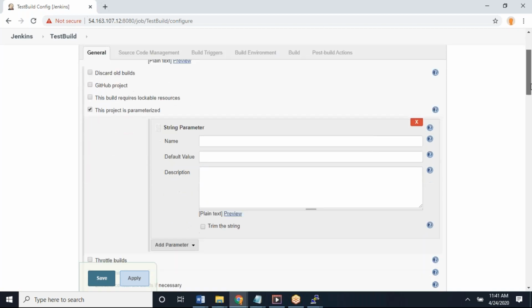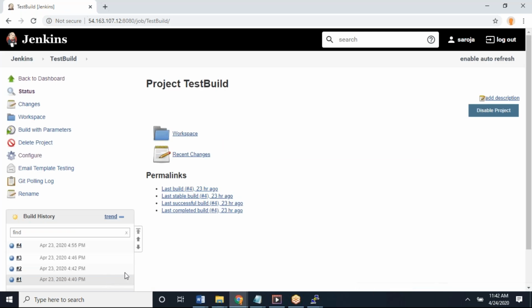What is the variable you gave at the bottom? Branch, not dollar branch. Just branch is your parameter name. Dollar branch means I'm calling it. As of now, leave everything else as it is and save it. No values are required here. Now see here, guys.